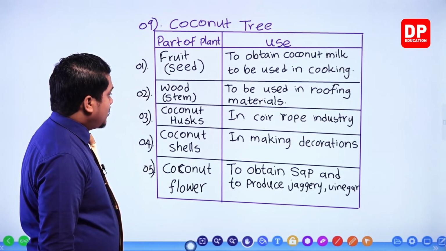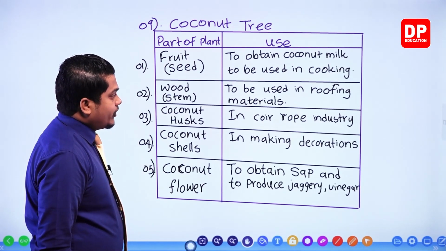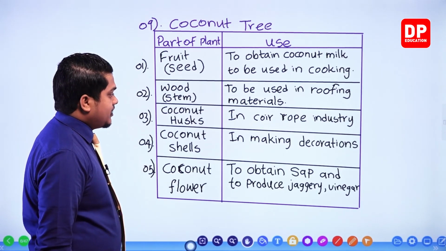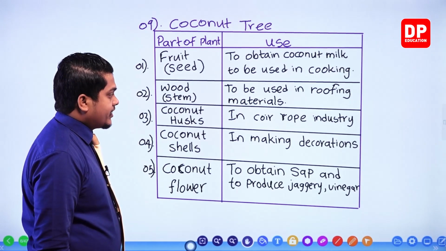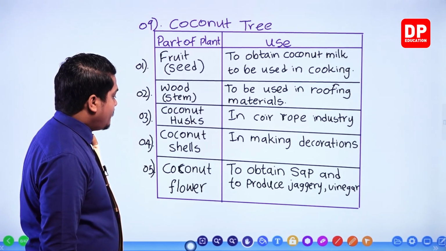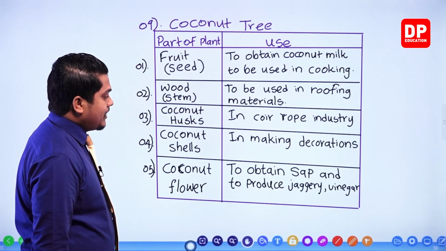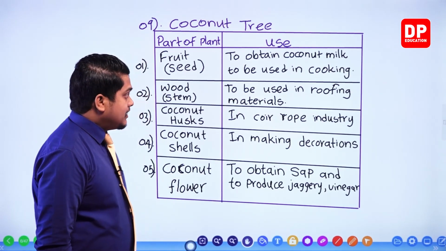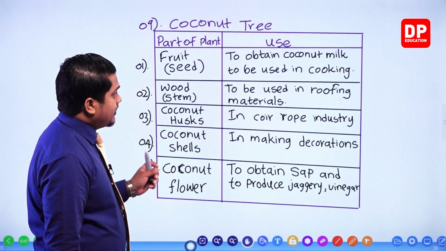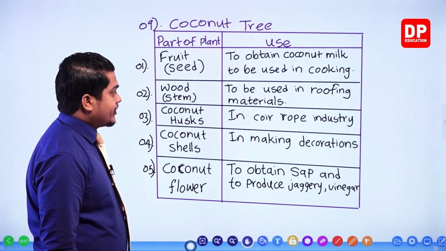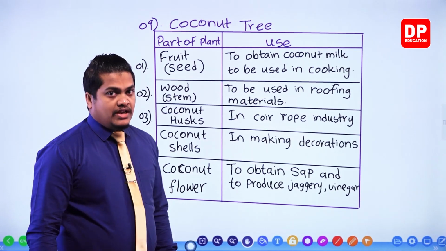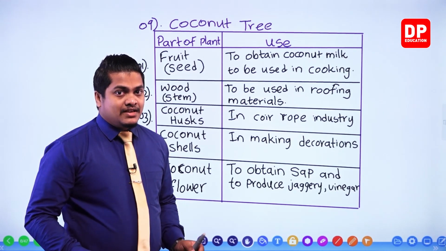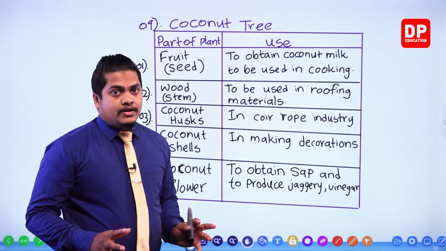Next one, coconut husks in the coir rope industry. Then coconut shells in making several decorations. Then coconut flower to obtain sap and to produce jaggery and vinegar. So these are 5 parts of the coconut tree, my dear children, which we can utilize in making different things and in getting several advantages.